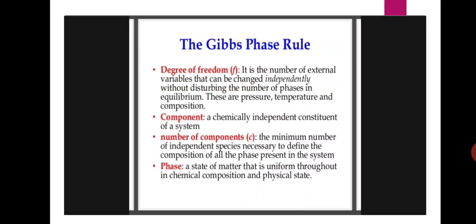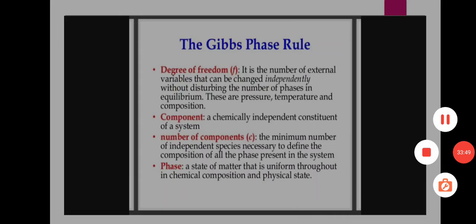Here the degrees of freedom is the number of external variables that can be changed independently without disturbing the number of phases in equilibrium. These are pressure, temperature and composition. A component means a chemically independent constituent of a system.